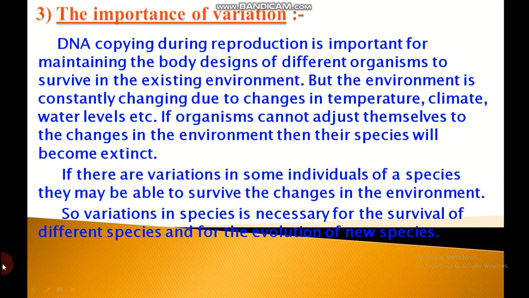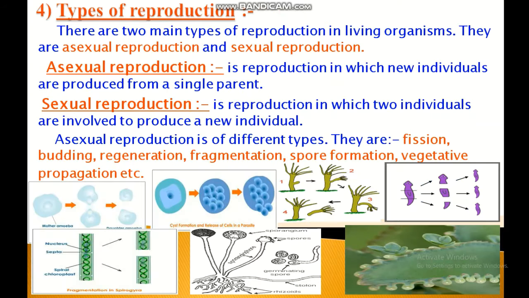For example, if there were a population of bacteria in temperate water, and if the water temperature were to be increased by global warming, then most of the bacteria would die, but the few variants resistant to heat would survive and grow further. This is the importance of variation. It gives more capability to survive in the changing environment.